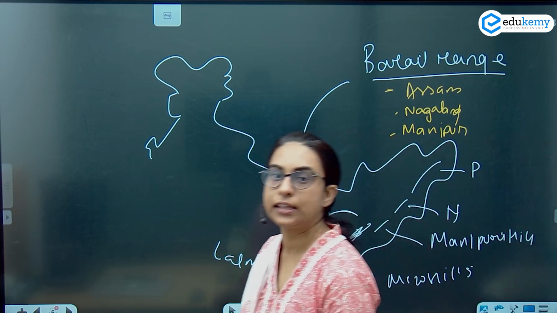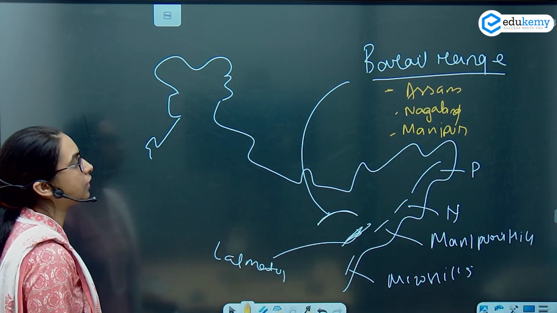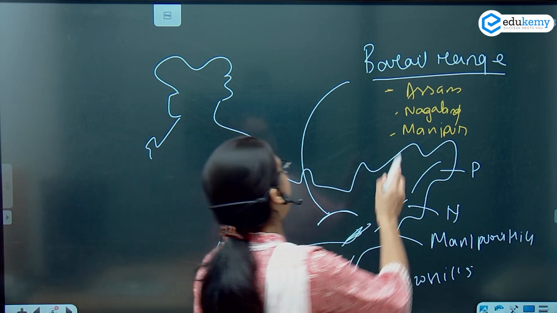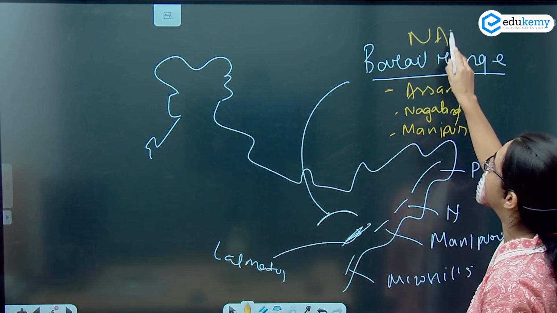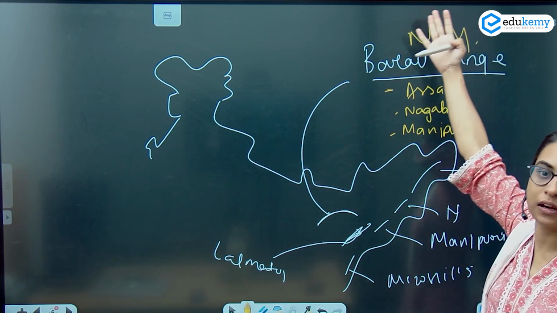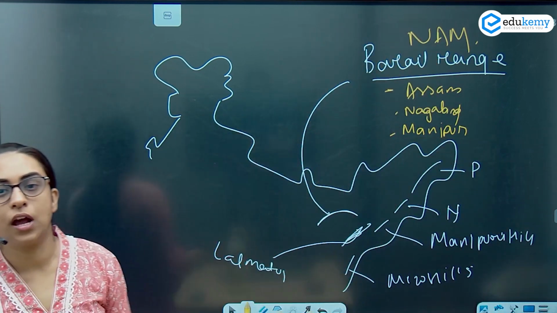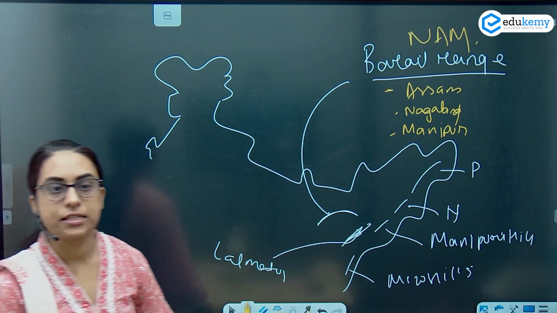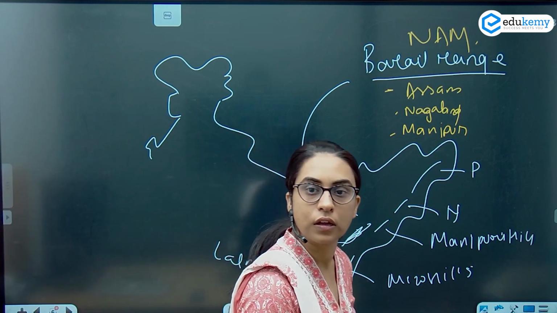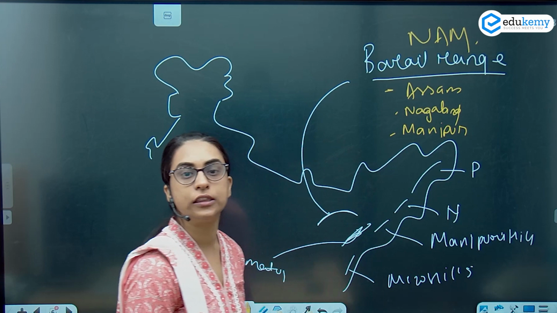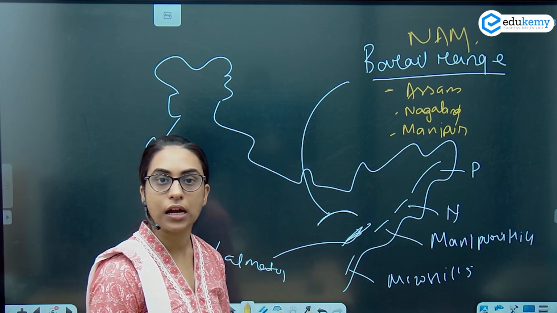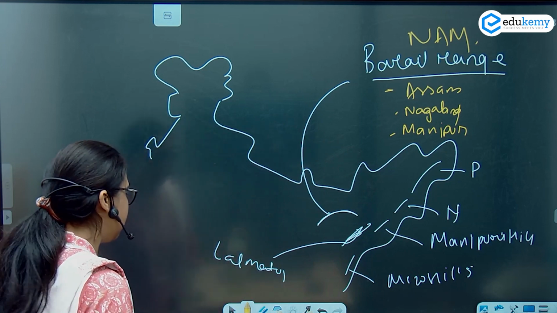You can remember the name as NAM, Bareil Naam. बड़ा नाम करना है आपको. You have to make a big name, Bara Naam. So Naam is Nagaland, Assam, and Manipur. ठीक है, so Bareil range is in 3 states.